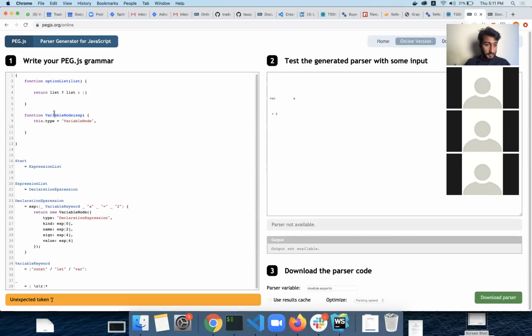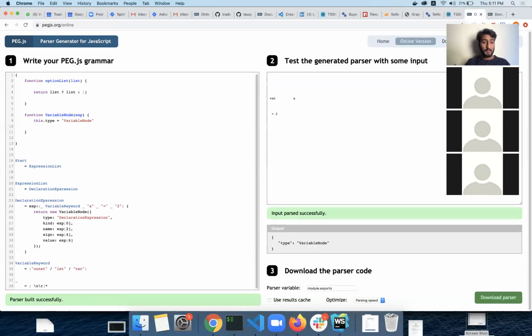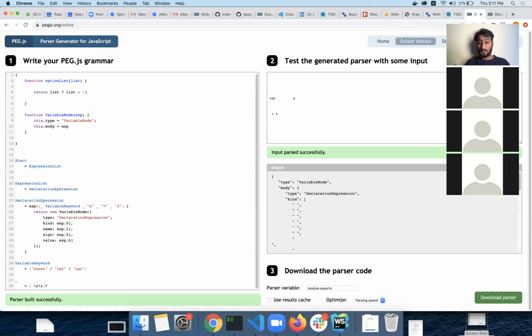Did I make something unexpected token? Oh, okay. So look, now it's returning the variable node, which is coming from here. If I want to extend this, I can have this.body, for example, and the body can be the expression. So it will have type and body. Now you can use this kind of node in so many other places as well, where you need to return a new variable node.